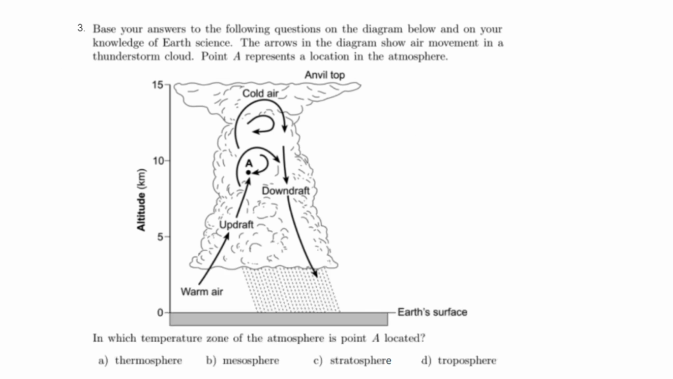Try the next question as well. In which temperature zone of the atmosphere is point A located? Notice that we have a cloud, right? Think about in which layer of the atmosphere we find clouds, and also look at the altitude. You can compare the altitude in this chart to your reference table to figure out which exact layer you're looking at.